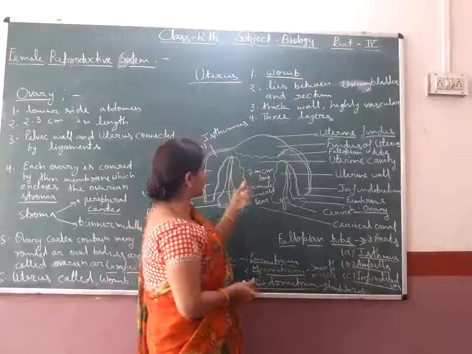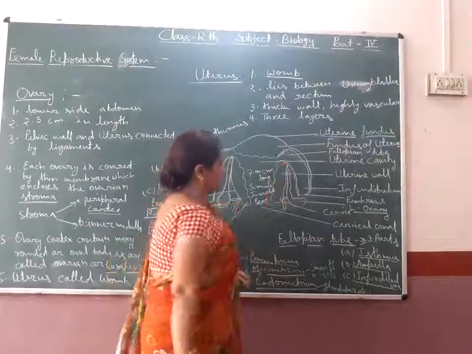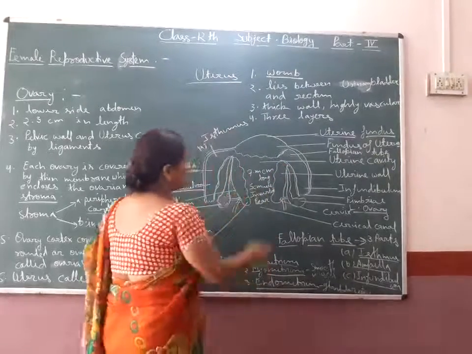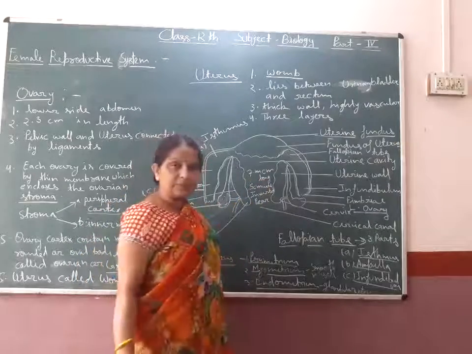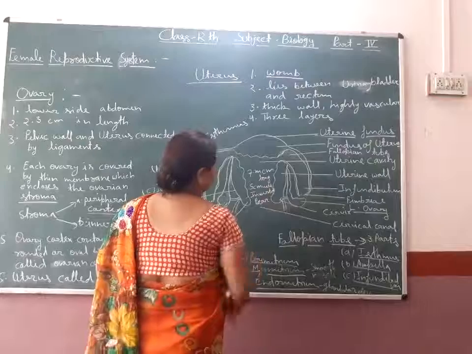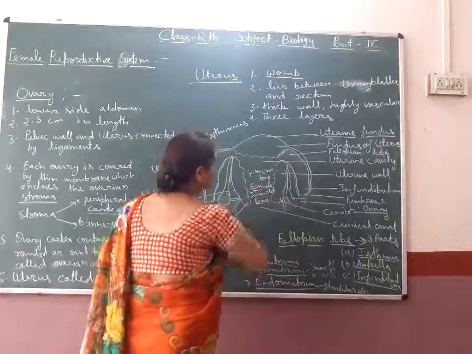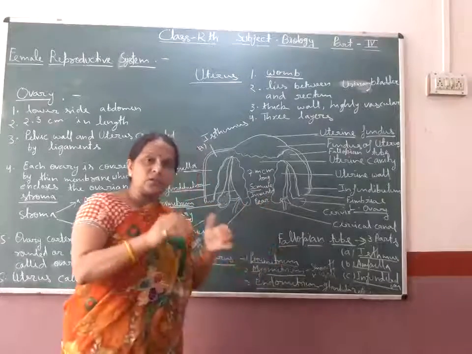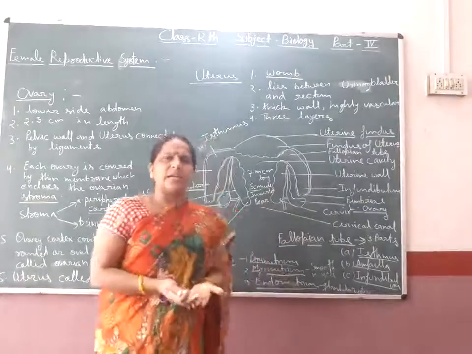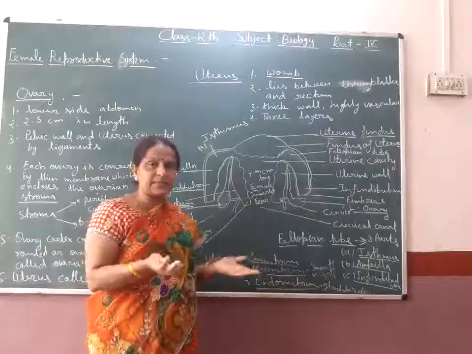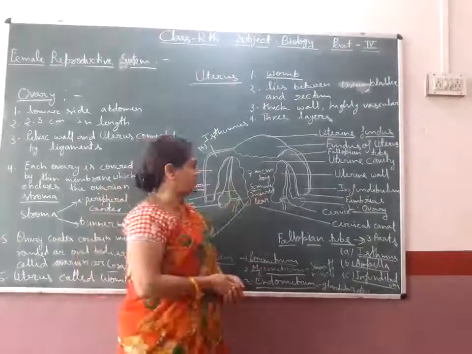The uterus is 7.5 centimeters long and 5 centimeters wide, and it is like an inverted pear-shaped sac.